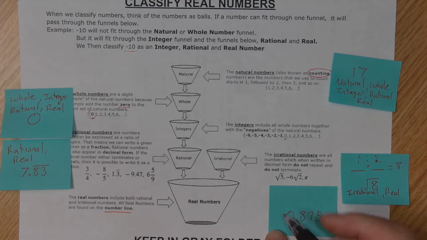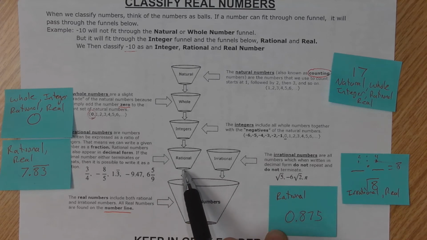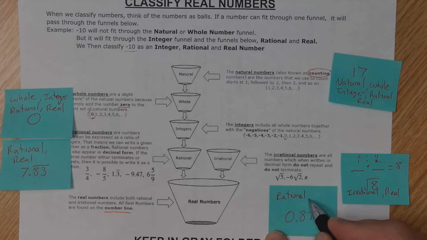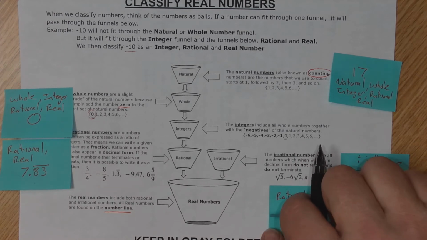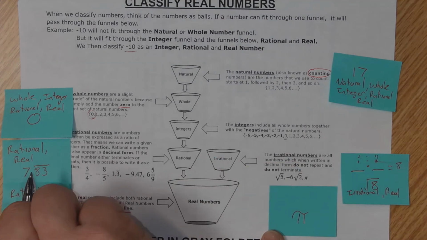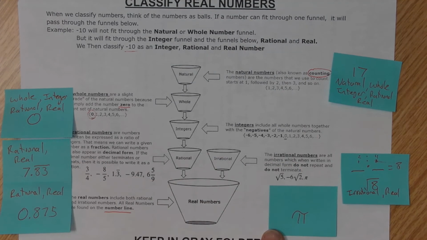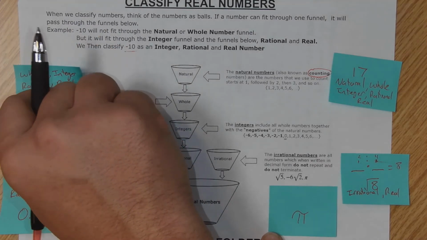So this happens to be rational. But again, if it falls into rational, it'll go all the way through rational into the reals. So this happens to fall into that same category. Let me move that up a little bit farther.